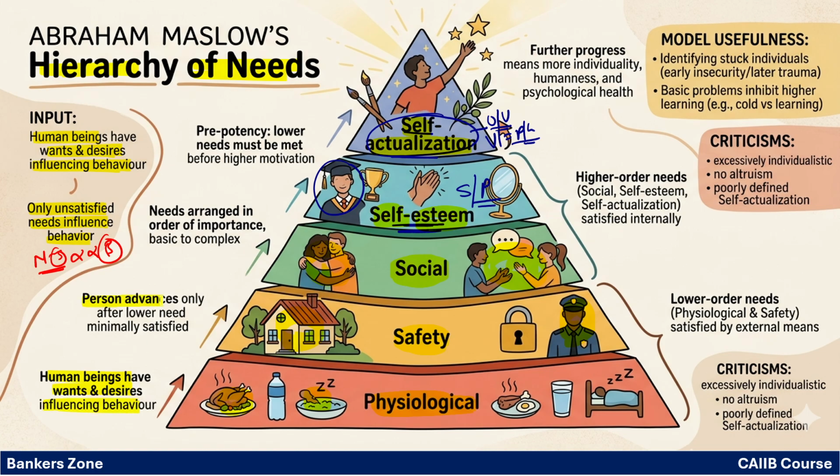So a person advances only after the lower need is satisfied minimally. Means what? Once you have satisfied the physiological need, then only you can demand the safety need. Once you have the safety need like a job, you will go for the family. Once you have the family, after that you will demand the self-esteem, that is self-respect, achievement. Simply, if lower level needs are minimally satisfied, then only you can demand the higher need.